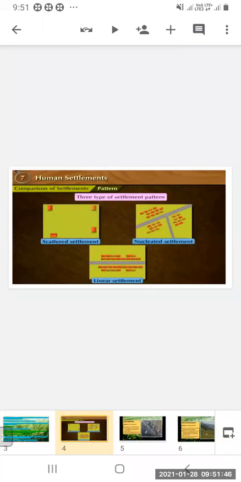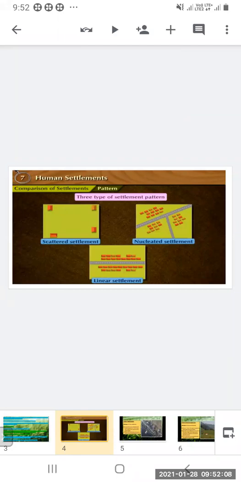The patterns are of three types. The first one is the scattered settlement, then nucleated settlement, and linear settlement. From the figure, you can understand by looking at the figure only. In a scattered settlement the houses are not very close to each other. They are scattered, away from each other, in a particular area.